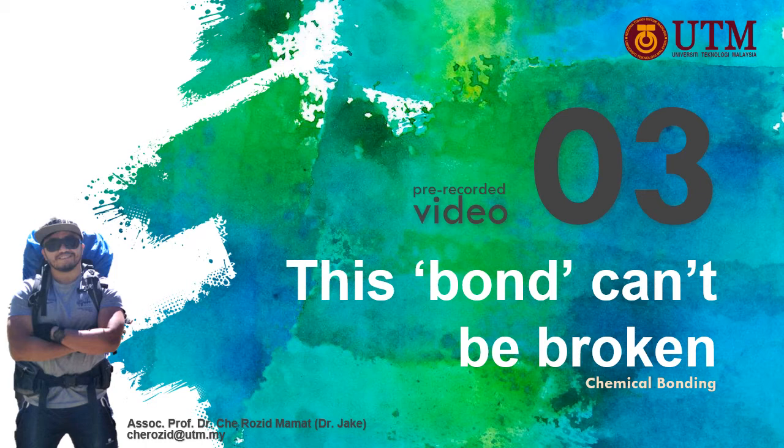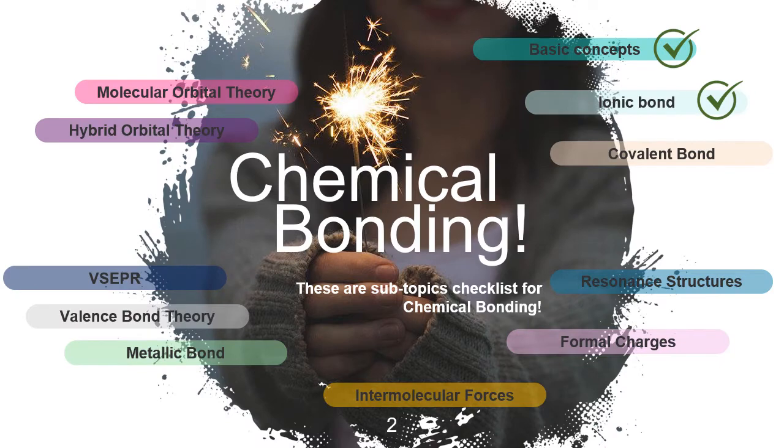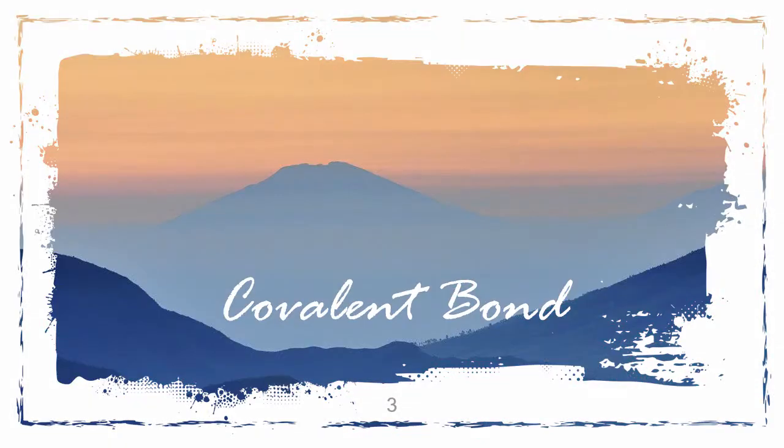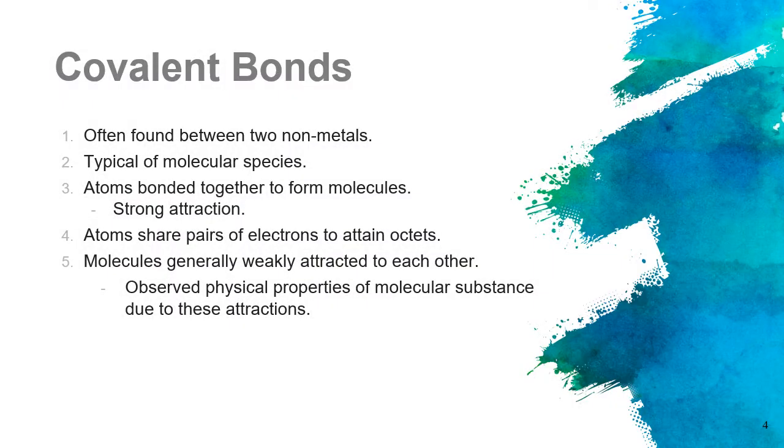In the previous video we learned about the basic concept and the ionic bond. In this video we are going to discuss covalent bonding, which occurs because of the sharing of electrons between atoms. If an ionic bond occurs between a metal and a non-metal, this covalent bond is often found between two non-metals. I hope you still remember where the nonmetals are in the periodic table.